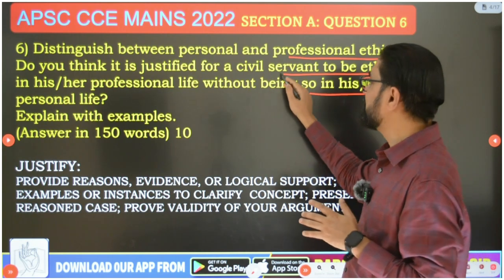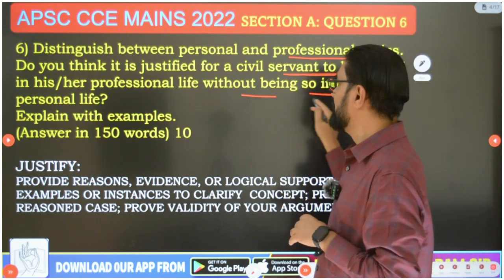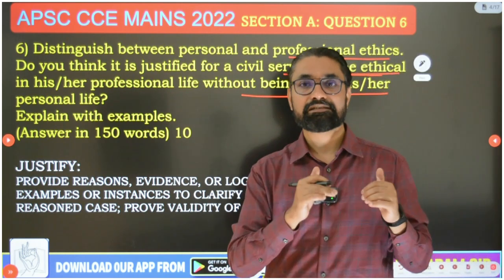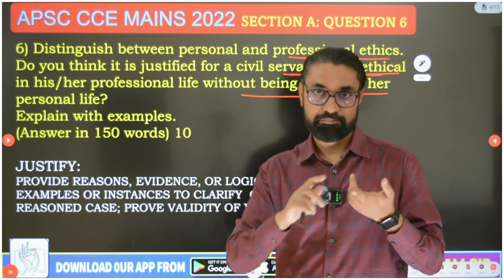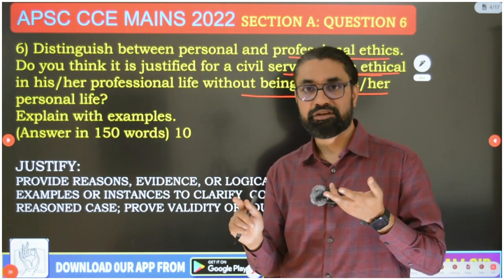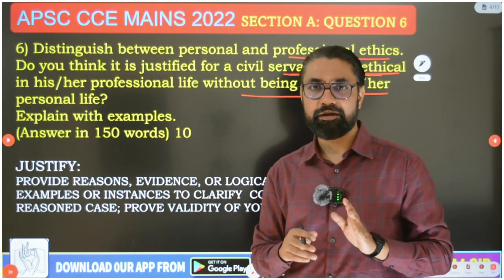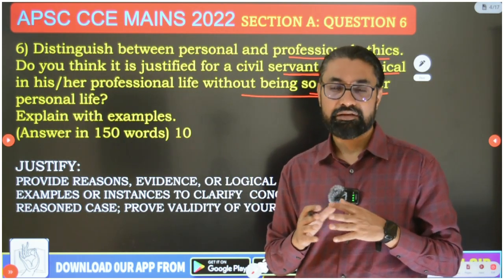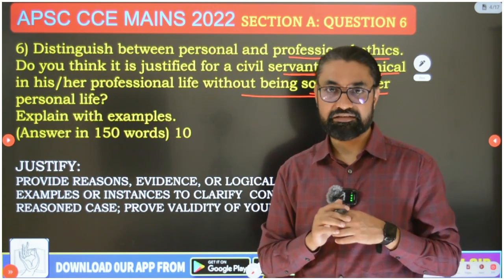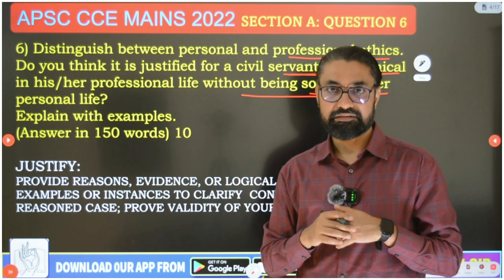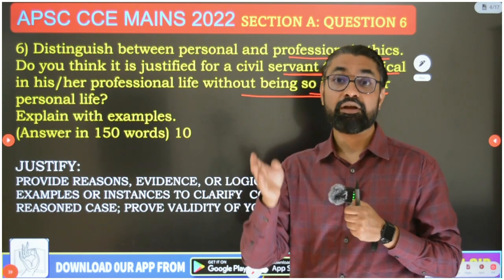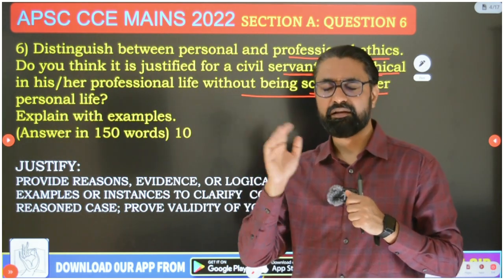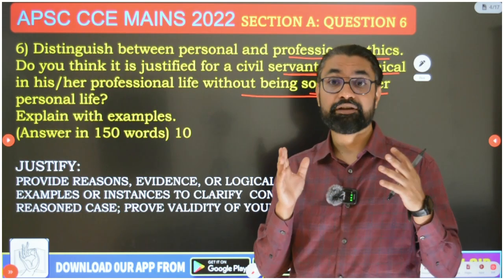Then the question is, do you think it is justified for a civil servant to be ethical in professional life without being ethical in personal life? In my app classes, I have discussed this concept. There are 3 types of ethics: personal, professional and administrative ethics. Professional ethics means an MD and CEO of a private company, and when you are IAS, IPS, IRS, then you are bound by administrative ethics. There I have compared personal ethics with professional ethics, or personal ethics with administrative ethics, and also discussed the difference between professional ethics and administrative ethics. Being MD, CEO of a private company and being IAS, IPS or secretary in government, how it is similar, how it is different.